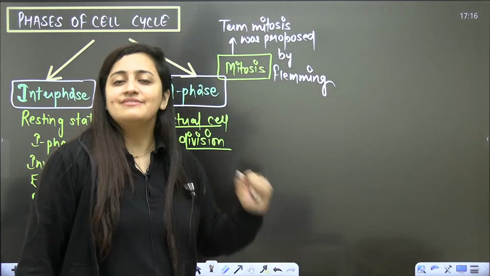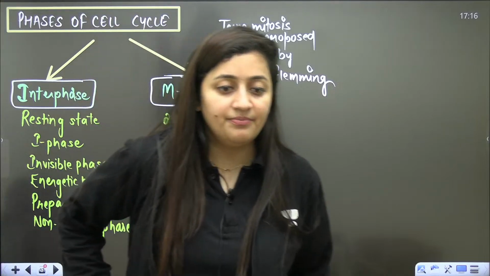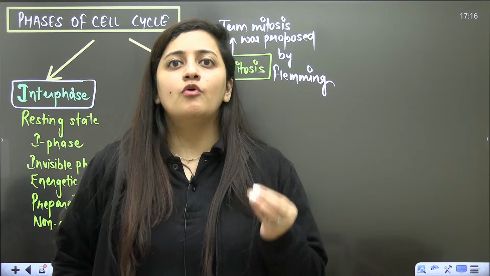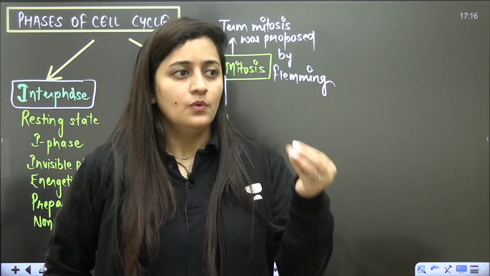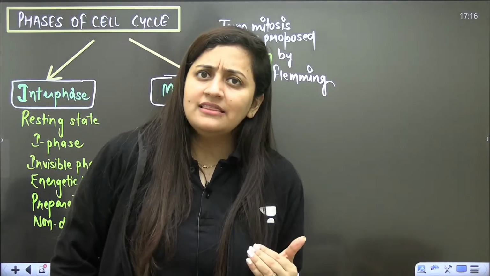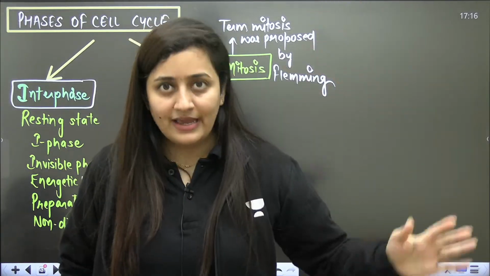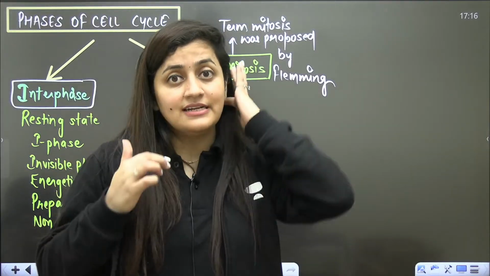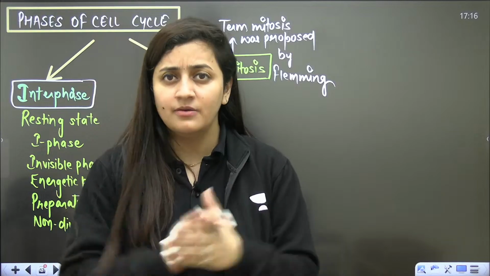Now listen to me. This division is very crucial. This is something very important. We cannot afford anything negative here. We cannot afford any mistake in the division. It's not like all the divisions in our body are errorless. There are chances that mutations can occur, right? There are chances that sometimes an error can be there, but the chances are very less.